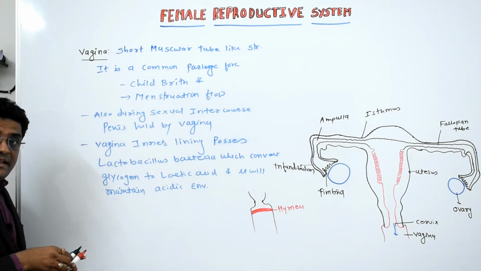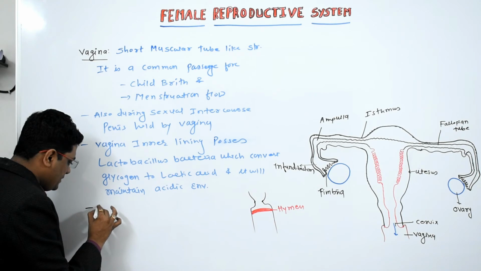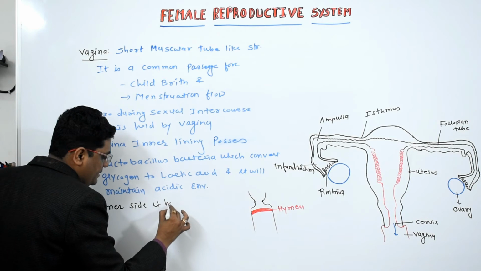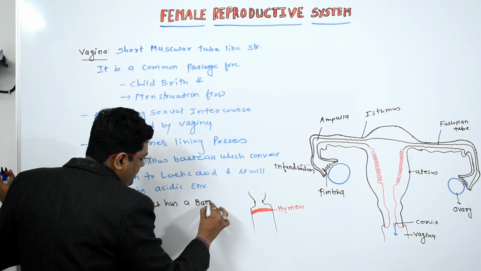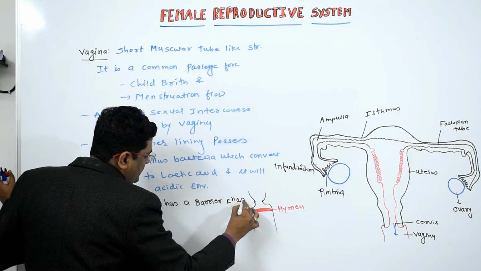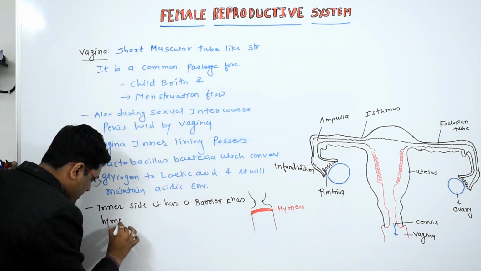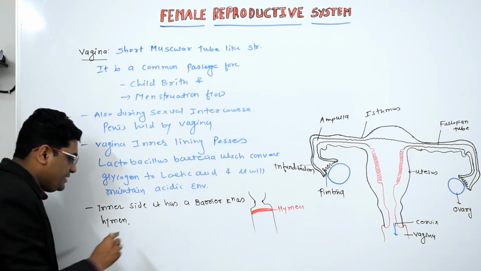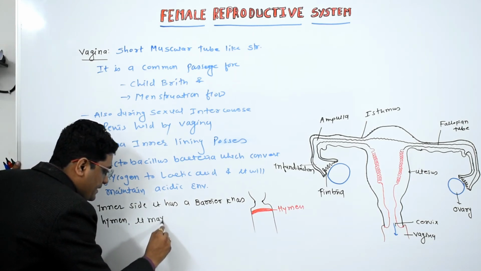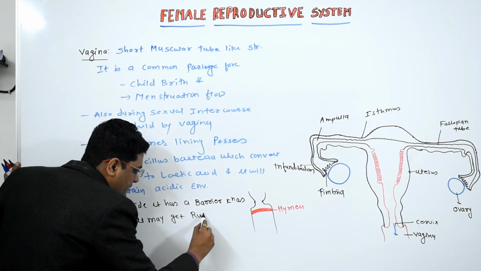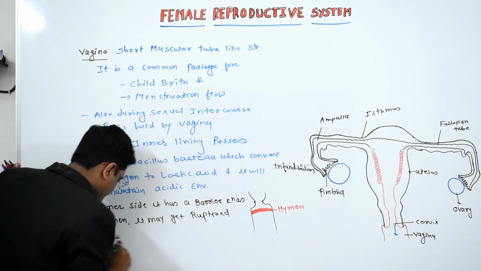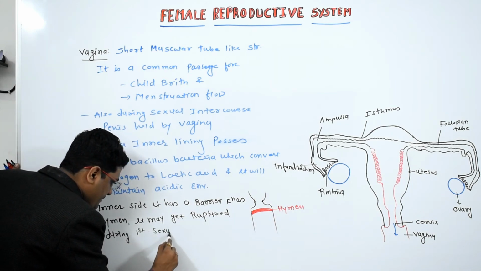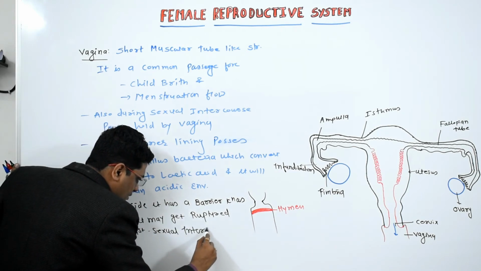The inner side of the vagina has a barrier known as the hymen, and this hymen may get ruptured during the first sexual intercourse.